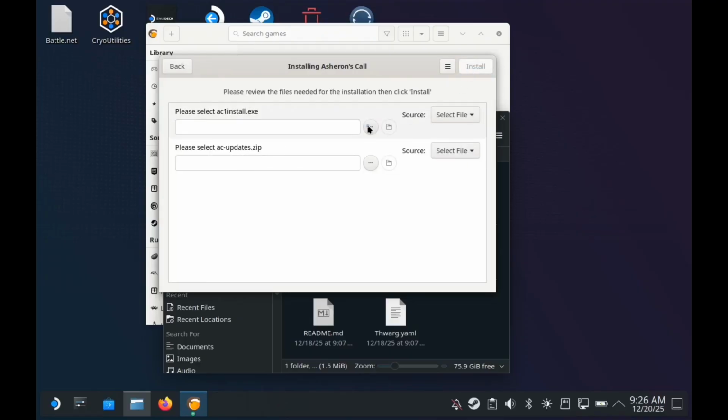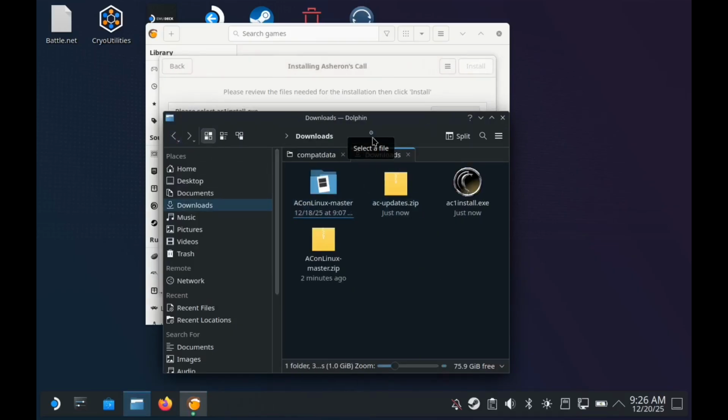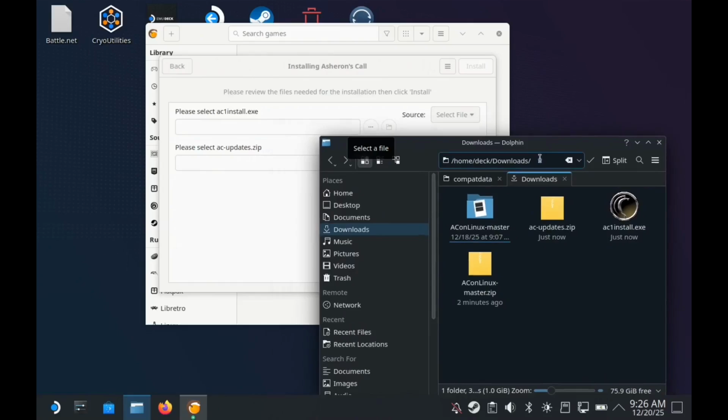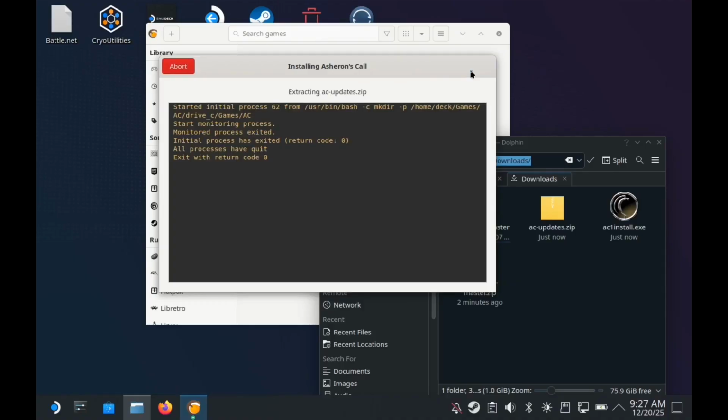Here you will need to provide the game install location and the update location. After providing the proper file locations, click Install and wait for the AC installation wizard to launch.